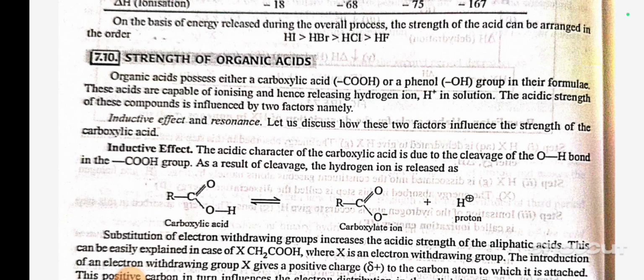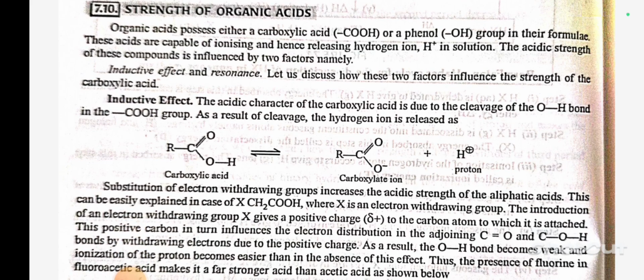Strength of organic acids. Organic acids possess either a carboxylic acid or a phenol group in their formula. These acids are capable of ionizing and hence releasing hydrogen ion, H+, in solution. The acidic strength of these compounds is influenced by two factors, namely inductive effect and resonance. Let us discuss how these two factors influence the strength of carboxylic acid.